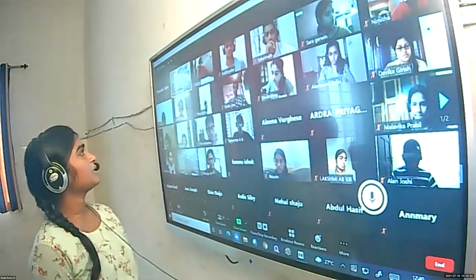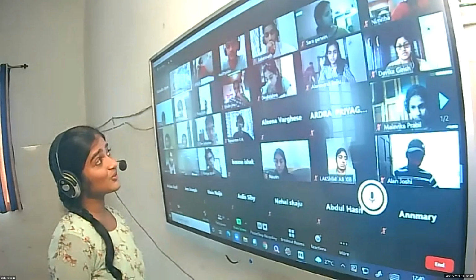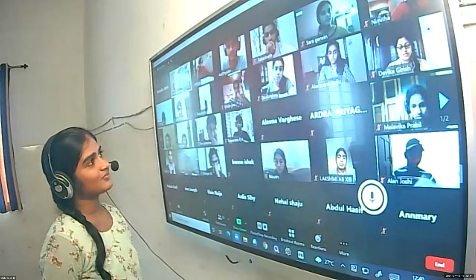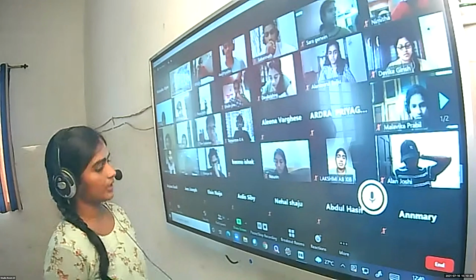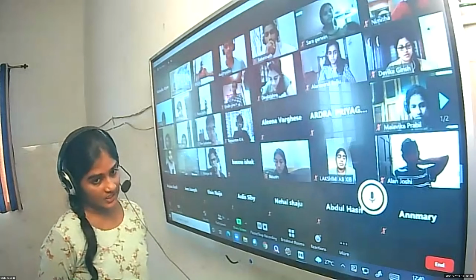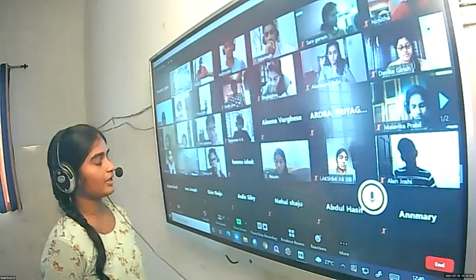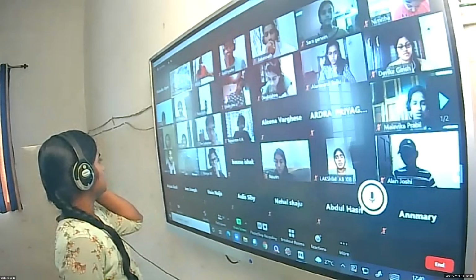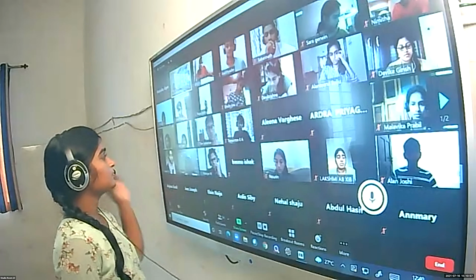Aditya Dev, can you tell me? 1 by lambda is equal to R into 1 by n initial square minus 1 by n final square. Okay. So what is this R? Tom? Rydberg's constant.